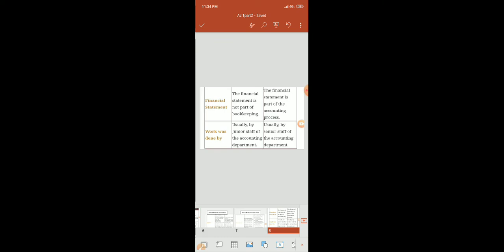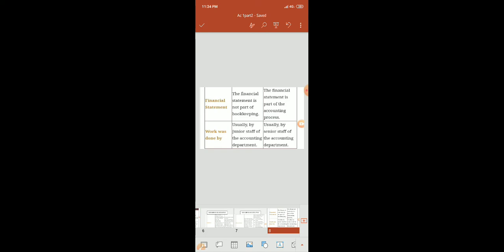And the next point is the financial statement. Financial statement is not a part of bookkeeping. What is a financial statement? The statement which tells the information about accounting and accounting procedures. Financial statement is a part of the accounting process.